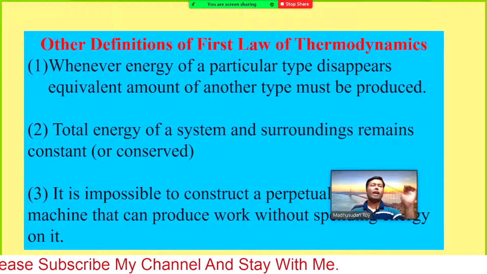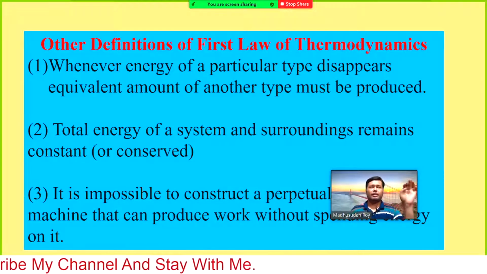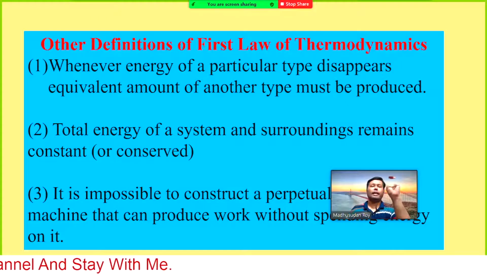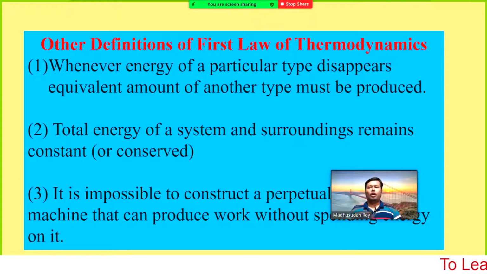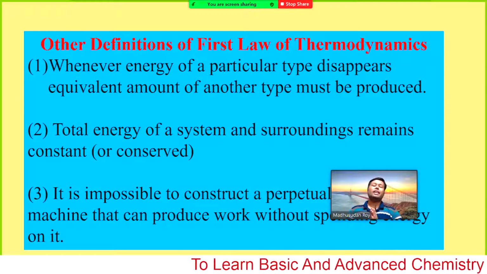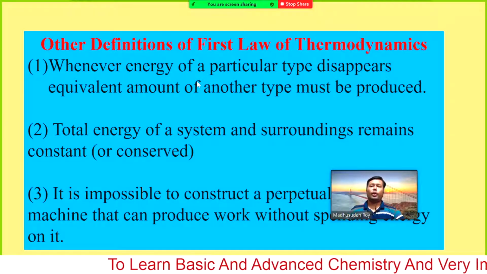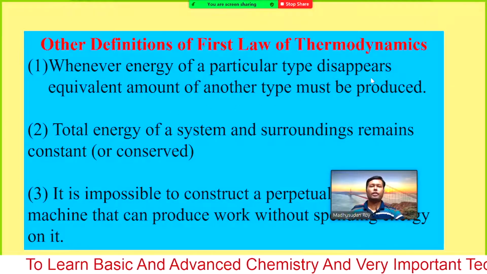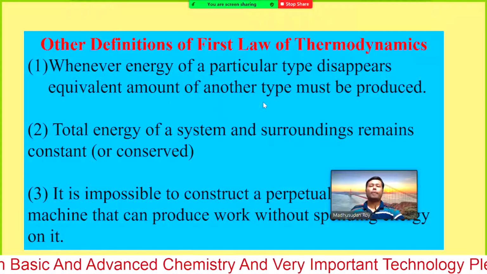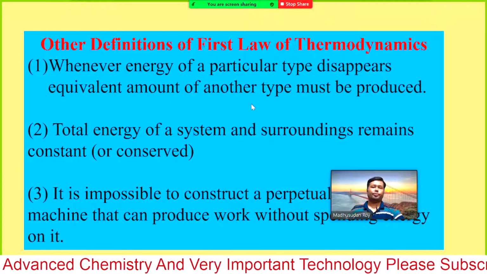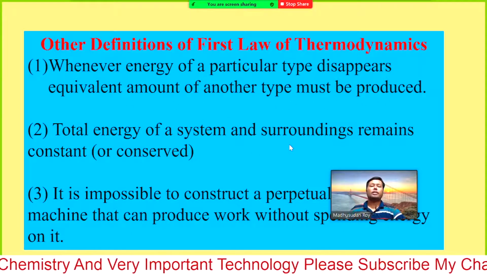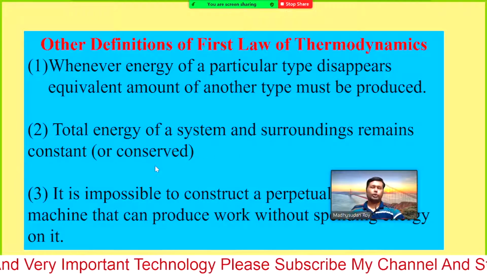So if you give 100 joules as electricity, you will get 100 joules, maybe 40 joules as light and 60 joules as heat, or even a slightly different ratio. However, the total would be exactly equivalent. So whenever energy of a particular type disappears, an equivalent amount of another type must be produced. The total energy of a system and surroundings remains constant.